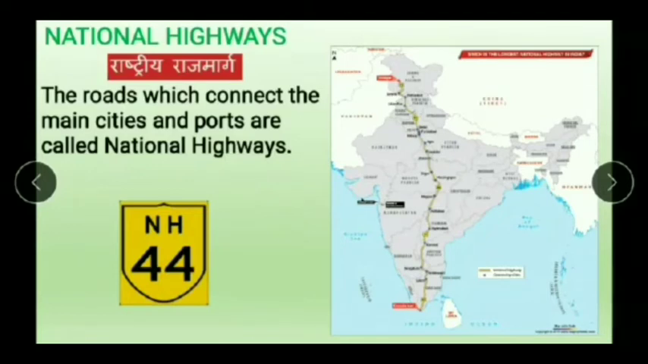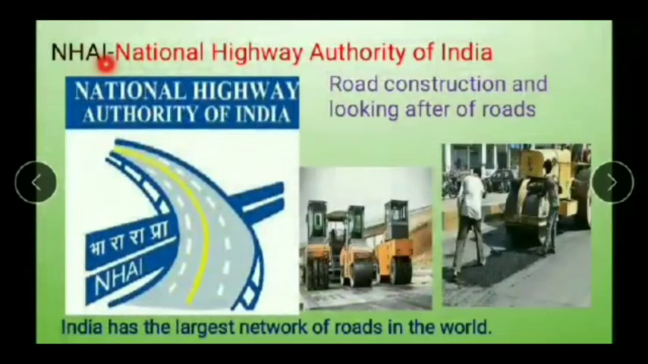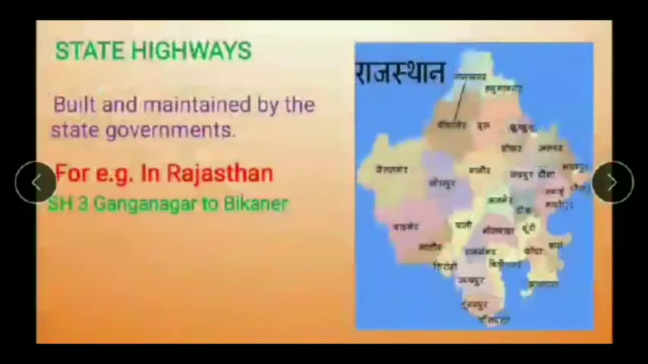Can you see it in the map of India? A yellow color line is drawn from the middle of the map of India. That is NH44. It is the longest highway in India. NHAI is an organization, National Highway Authority of India. Road construction and looking after of roads are their function. India has the largest network of roads in the world.